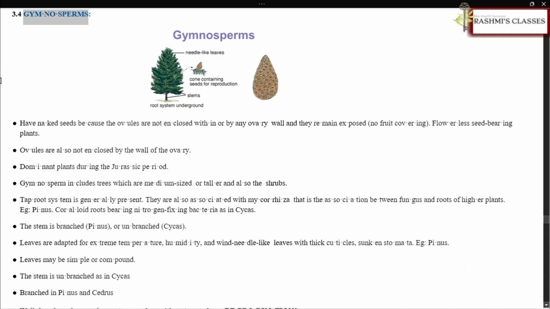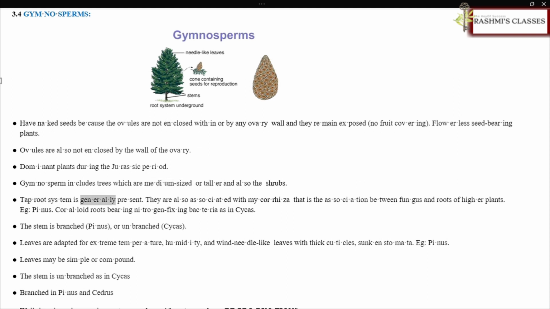3.4 Gymnosperms. Gymnosperms have naked seeds because the ovules are not enclosed within or by any ovary wall, and they remain exposed, with no fruit covering. Flowerless seed-bearing plants. Ovules are also not enclosed by the wall of the ovary. Dominant plants during the Jurassic period. Gymnosperms include trees which are medium-sized or taller, and also shrubs.